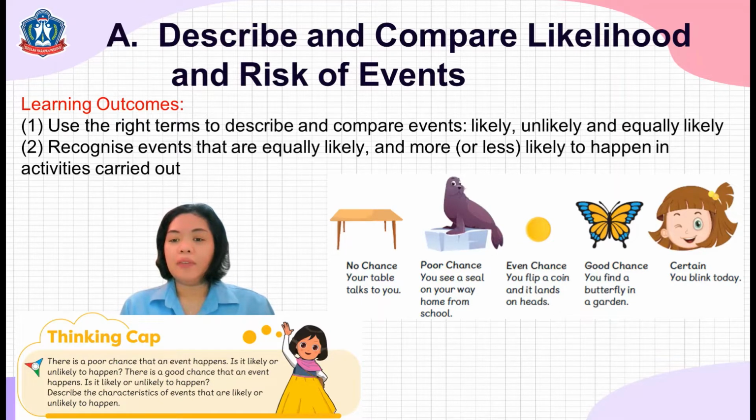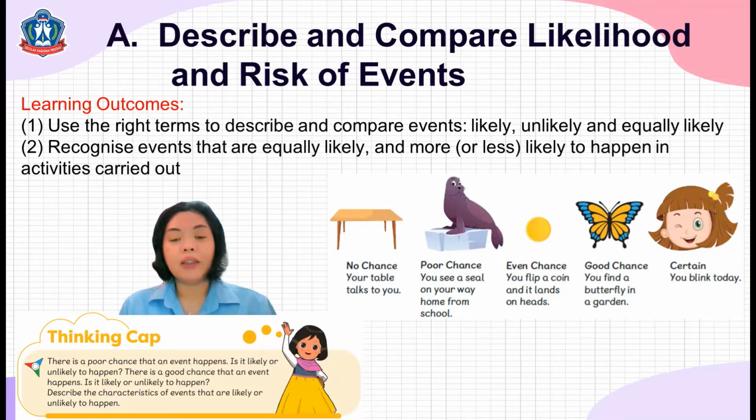Even chance, you flip a coin and it lands on heads. It means even chance because when you flip a coin, it could be a head or a tail. So there is only two chances. Good chance means you have a higher chance that it will occur. You find a butterfly in a garden. Of course, there are lots of butterflies in a garden. So there is a high chance that it will happen.